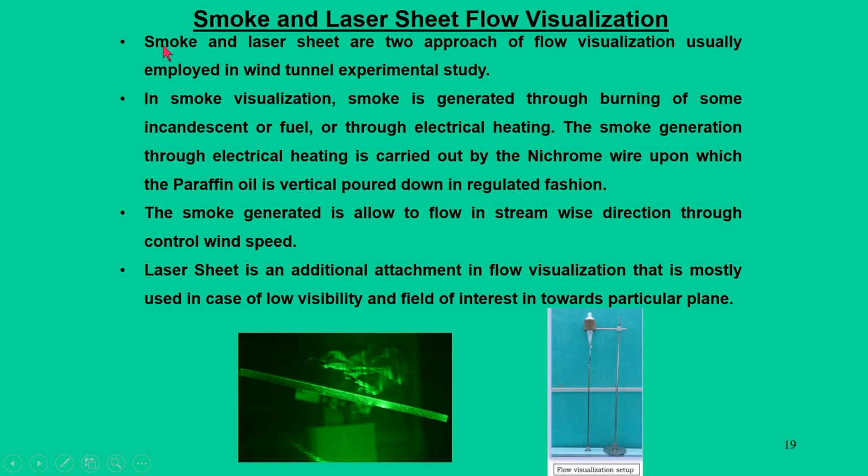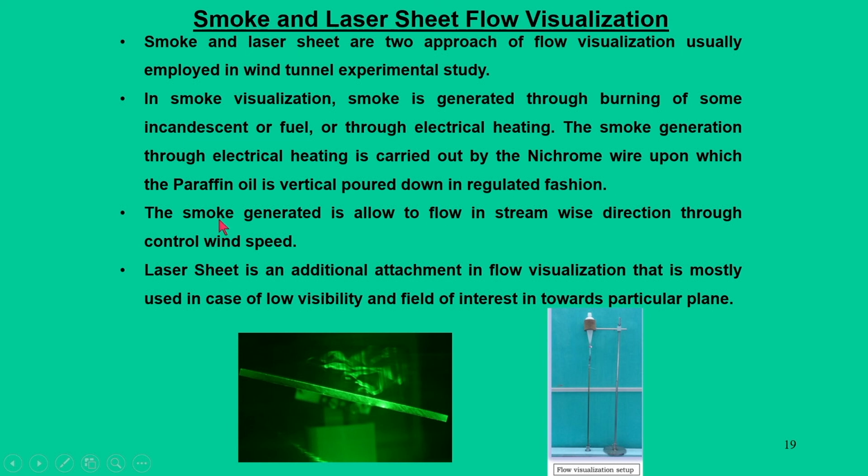So, smoke and laser sheet are two approaches of flow visualization used for wind tunnel experimental study. In smoke visualization, the smoke is generated through burning of some incandescent fuel or through electrical heating. Smoke generation through electrical heating is carried out by a nichrome wire upon which paraffin oil is poured vertically in a regulated fashion.